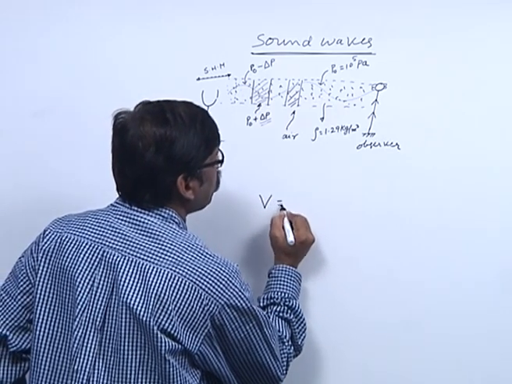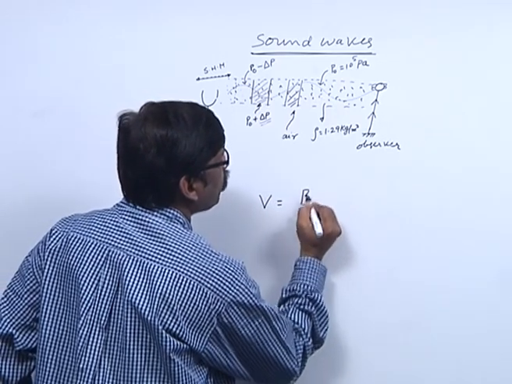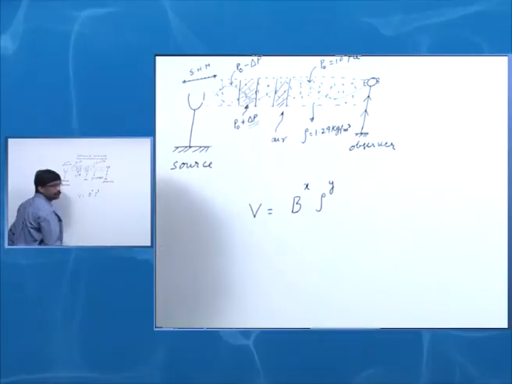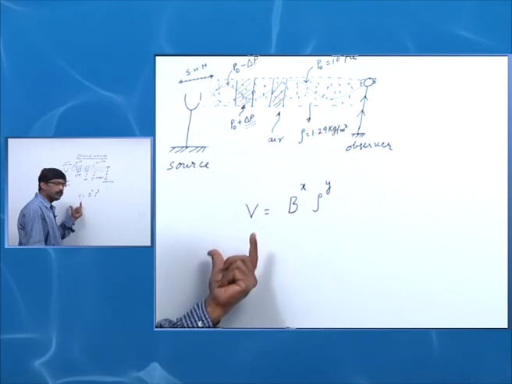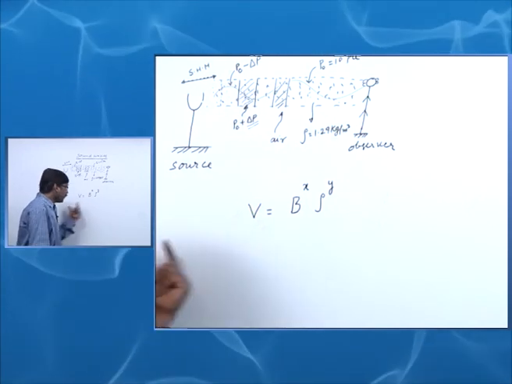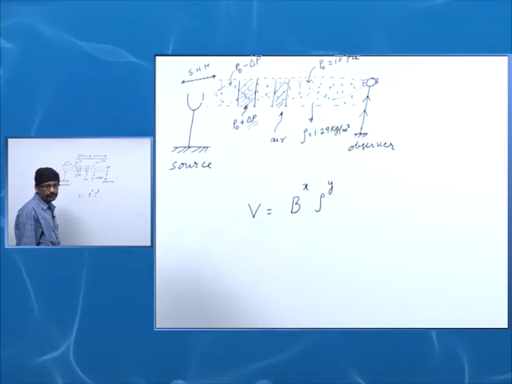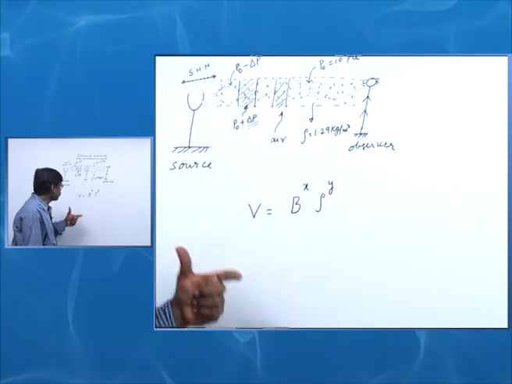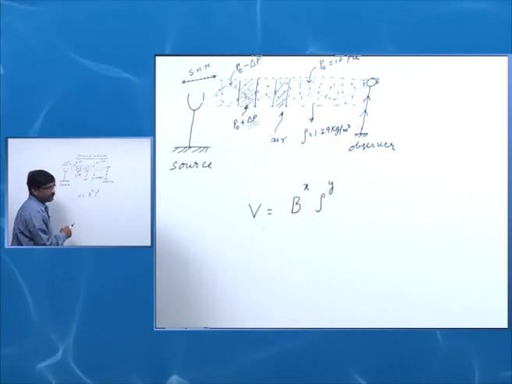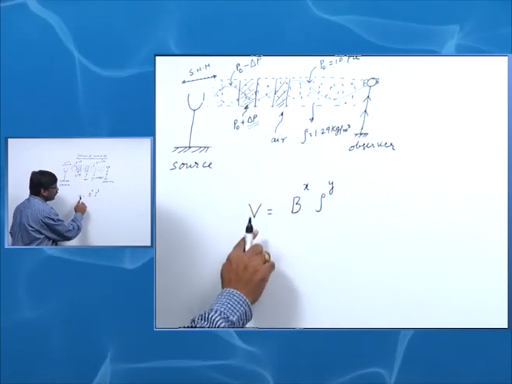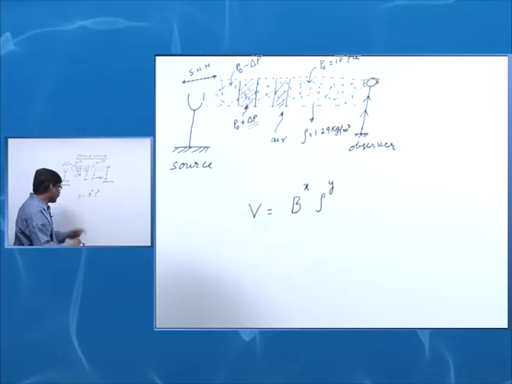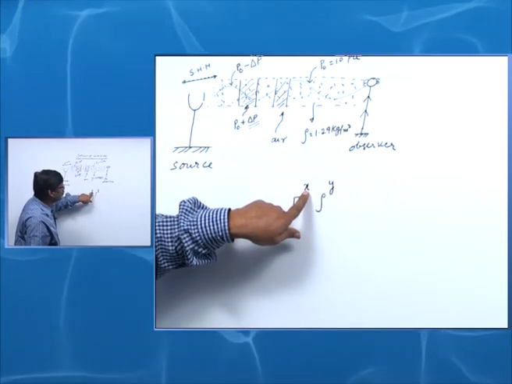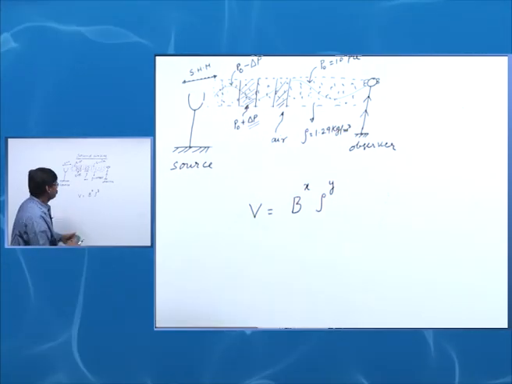Let v be equal to B to the power of x, rho to the power of y. One of the easiest ways. You can apply the impulse momentum theorem or use the wave equation and so on, but let us take the simplest case. By applying dimensional analysis, by writing the dimensions of the left hand side and right hand side, I can calculate x and y.